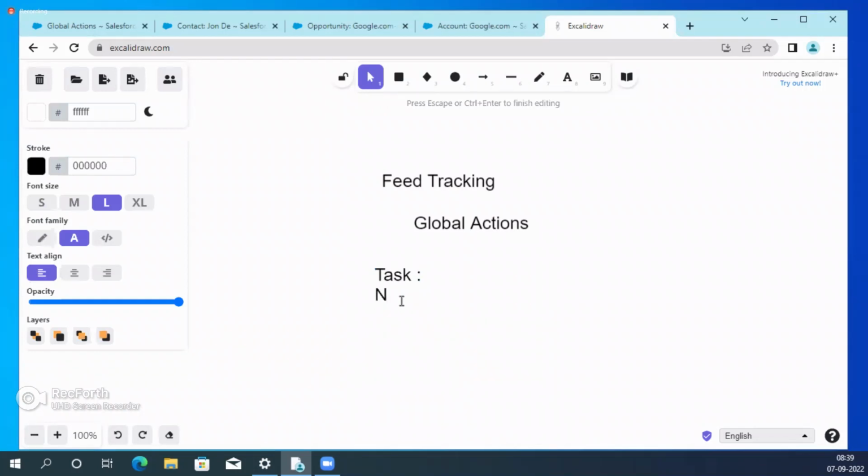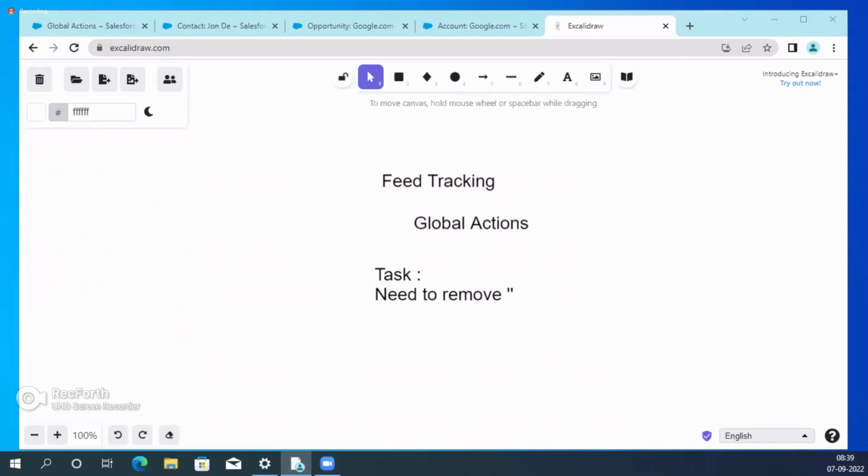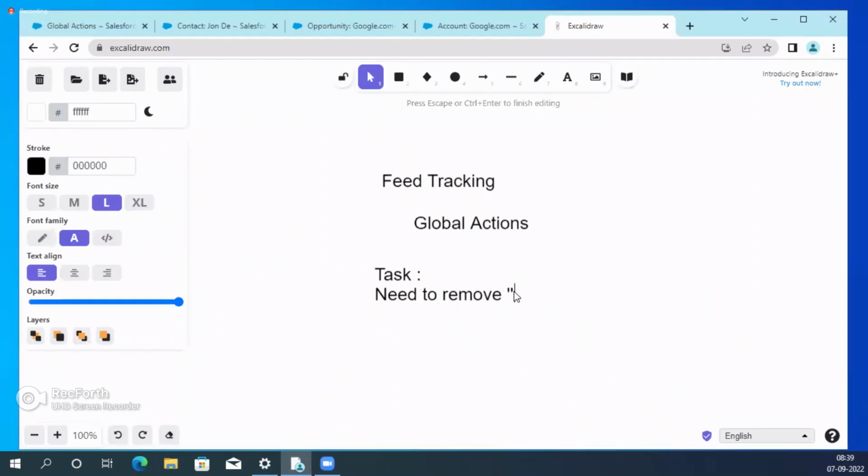Okay, now see guys, the client is asking to remove the Related To field on the task of opportunity.